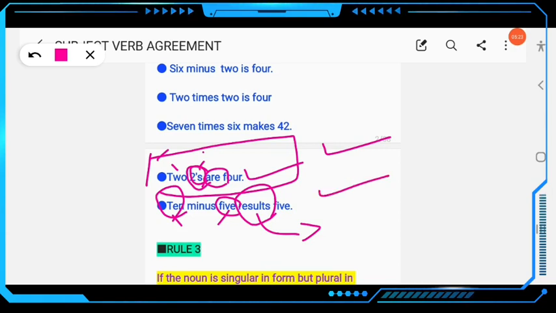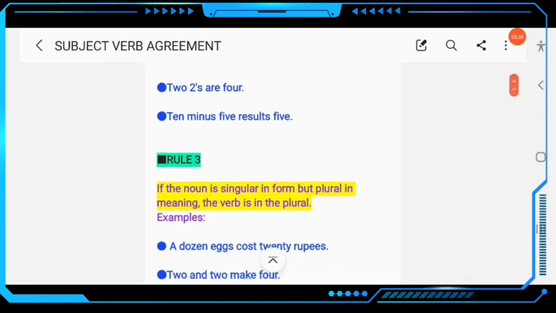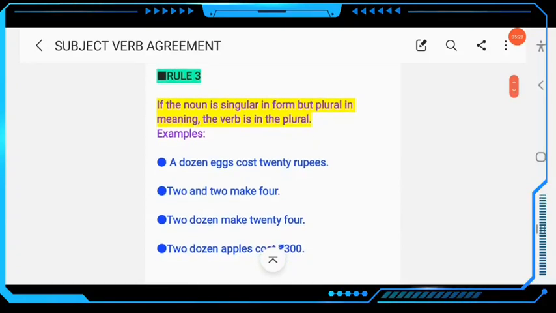Clear? Then next, come to rule number 3. If the noun is singular in form but plural in meaning, the verb is in the plural form. Do you know a dozen eggs? A dozen means 12, this is plural. A dozen refers to a singular form, but a dozen means 12, so a dozen eggs cost, don't write costs.